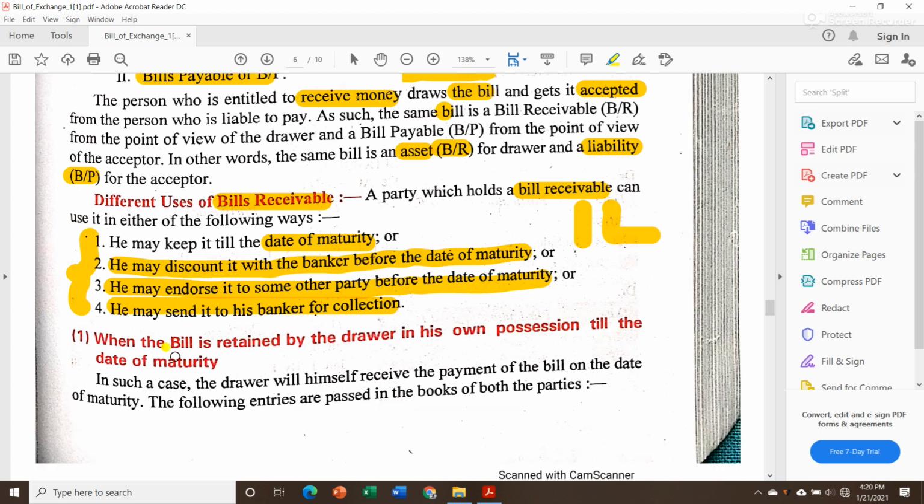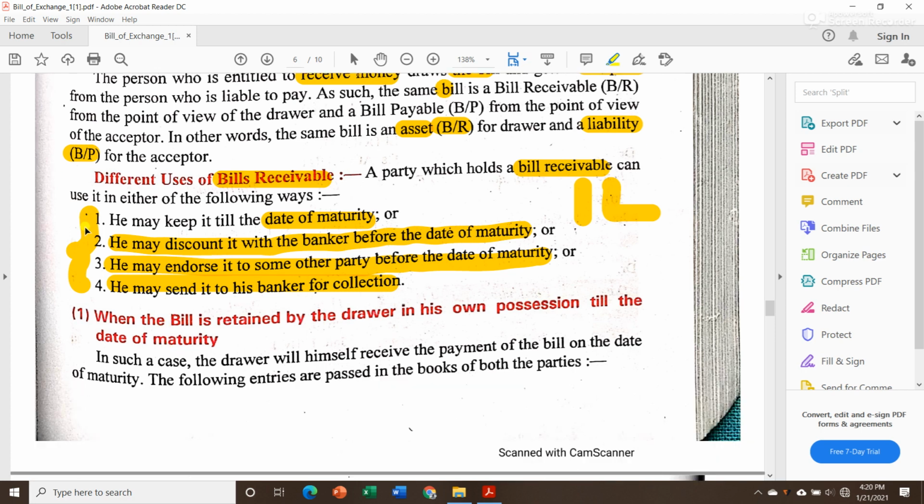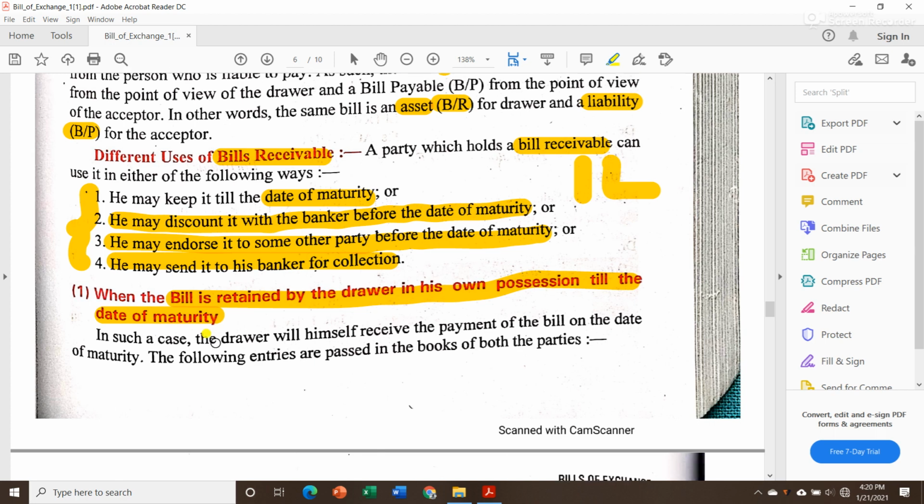Now let us discuss the first use, which is when the bill is retained. Retained means kept by the drawer in his own possession till the date of maturity. In such a case, the drawer will himself receive the payment of the bill on the date of maturity. Because I retained it with myself, I kept it in my possession till the date of maturity.